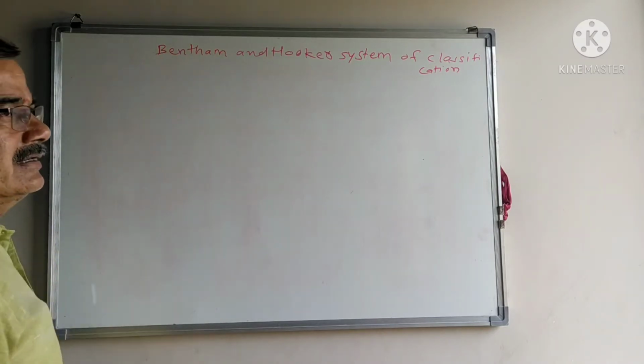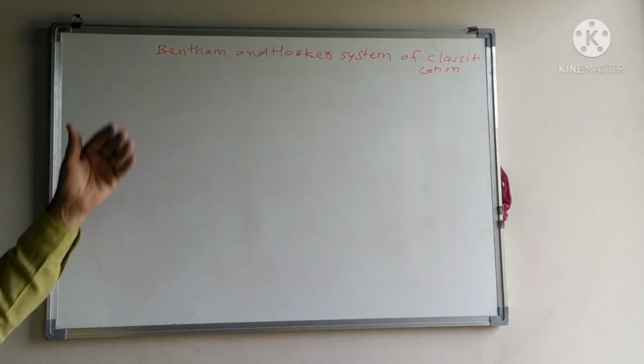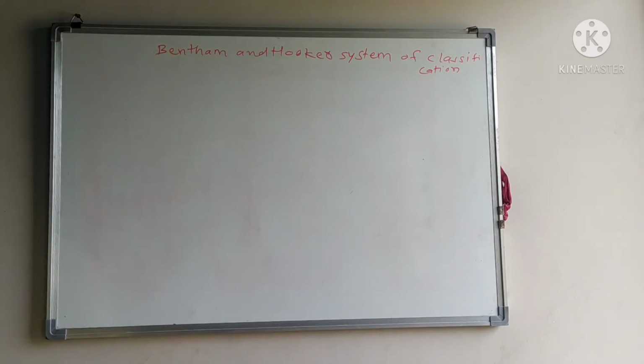We also saw the main points as well as the merits of this system.